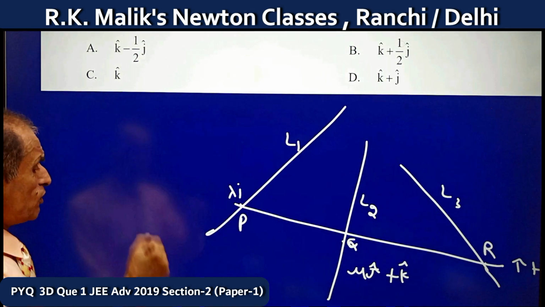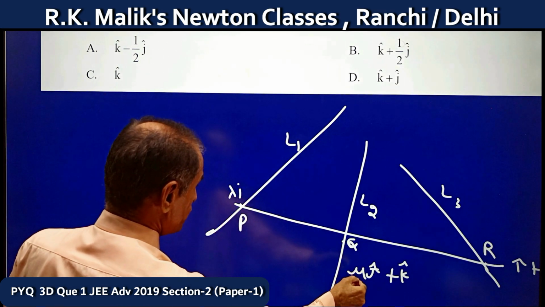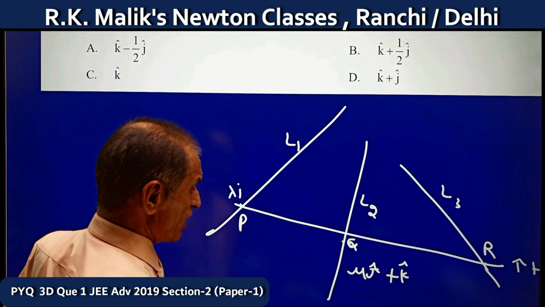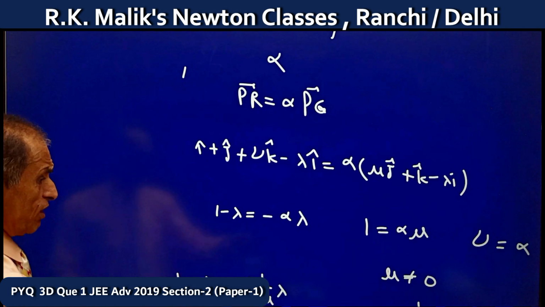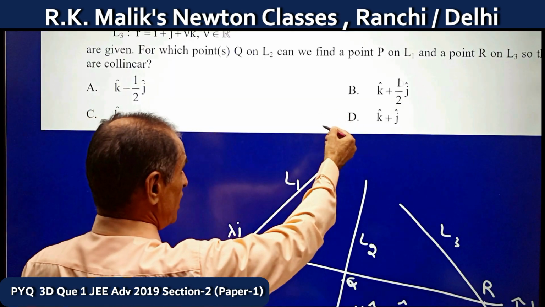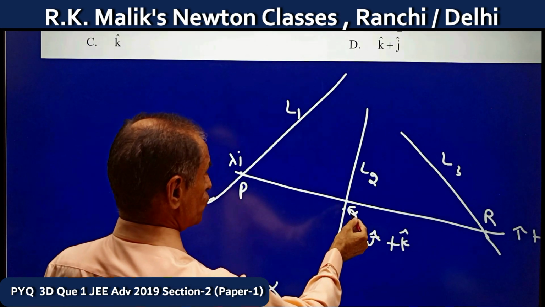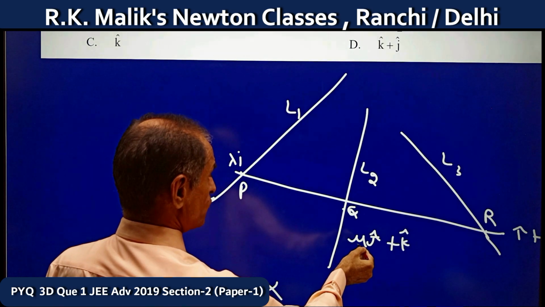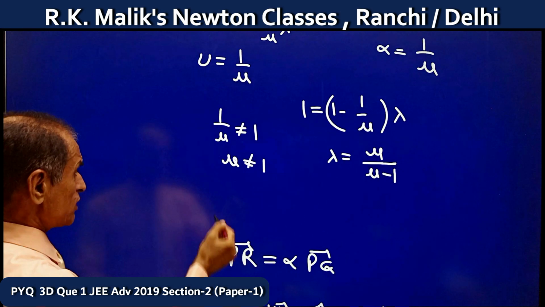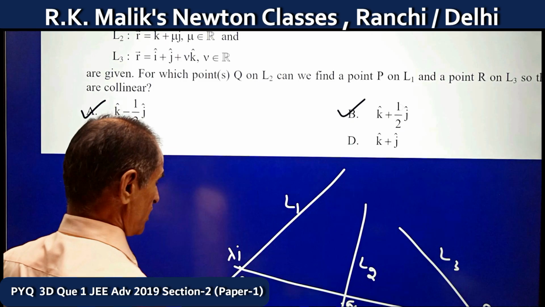Choice C is not correct, because K can be the position vector of Q only if mu is 0, but if mu is 0, P and R will not exist, as I have already proved that mu is not equal to 0. And this one is also wrong, because it can be the position vector of Q only if mu is 1, but I have already proved mu is not equal to 1. Hence, only A and B are correct choices.